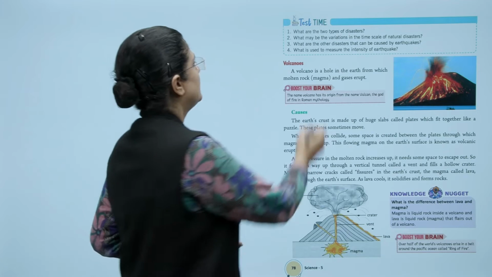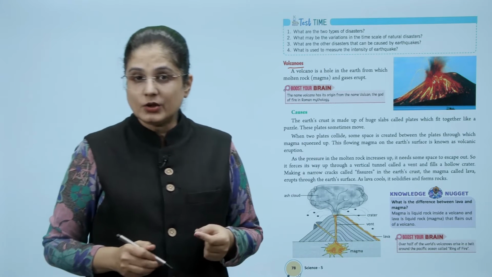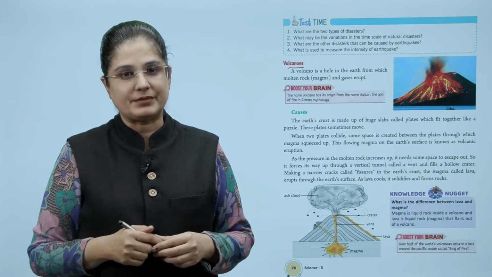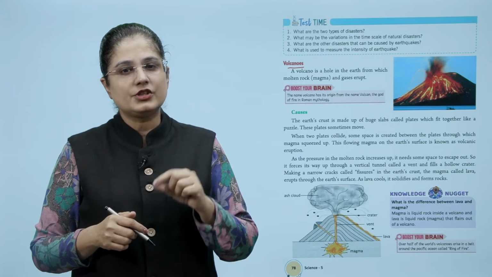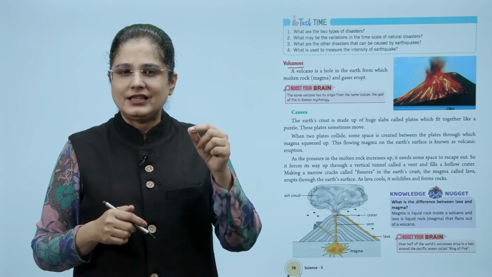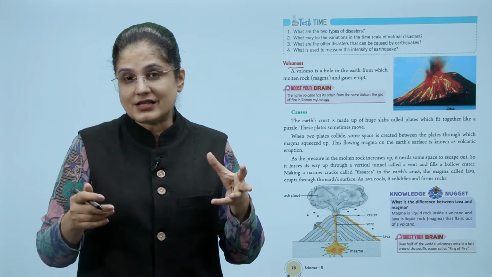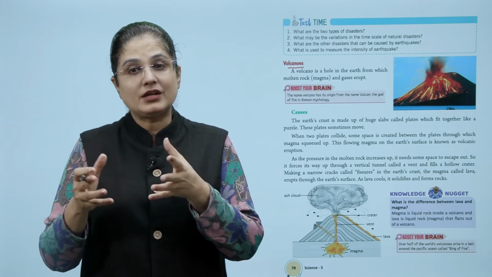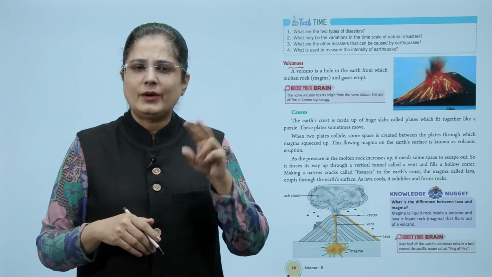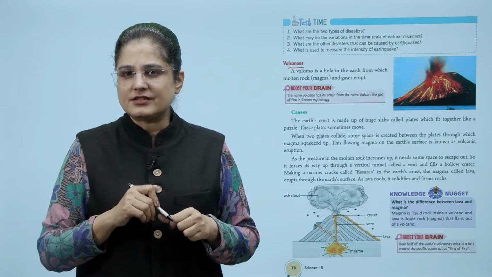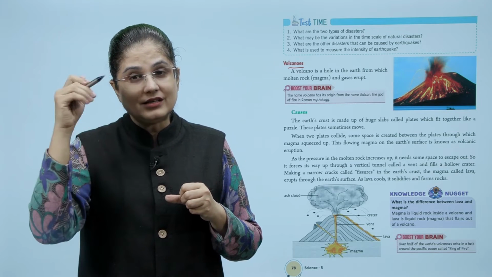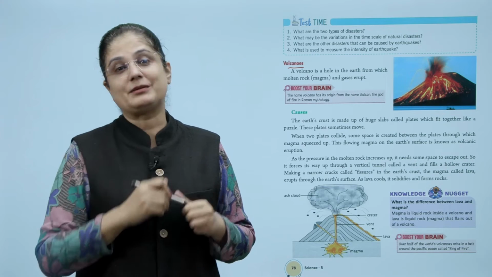Now let us look at volcanoes. A volcano is a hole in the earth from which molten rock or magma and gases erupt. The name volcano has its origin from the name Vulcan, the god of fire in Roman mythology. They are caused by when the earth's crust, which is made up of huge slabs called plates which fit together like a puzzle. These plates sometimes move. When two plates collide, some space is created between the plates through which magma squeezes up. This flowing magma on the Earth's surface is known as volcanic eruption.